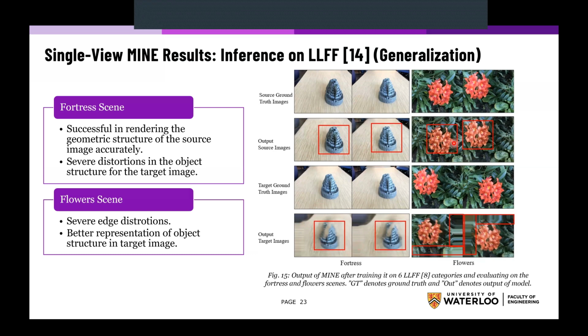For the flowers, it can also be seen that the model was able to retain and render the source images properly, with some differences in color, as can be seen here. However, for the target view image, it was able to retain the structure of the flowers. However, it still showed severe distortions around the edges, which concludes that the model has difficulty understanding or imagining how to fill the areas around the edges of the images for the novel views.